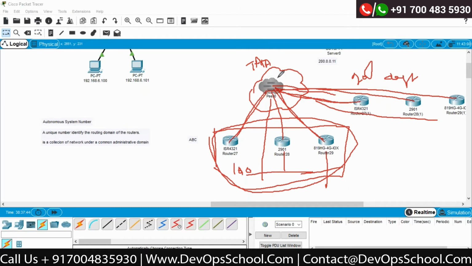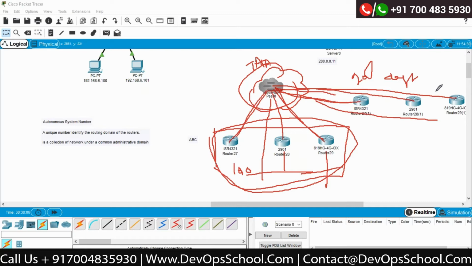This is my main biggest switch, and these are all my ports, correct? So it is within the Tata network. If I would like to differentiate which customer is who, I would like to choose a concept called autonomous system number, correct? Okay, I agree.